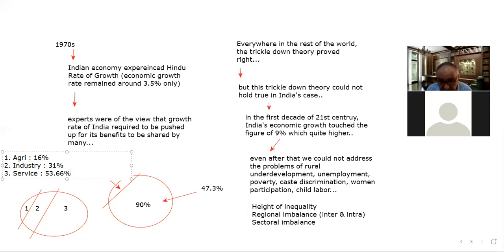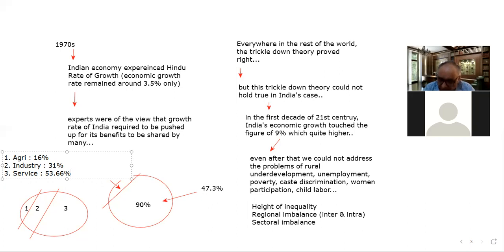So these are the problems, and apart from that, there is another aspect. So many households in rural areas still don't have a safe drinking water connection, right? That is also one problem.